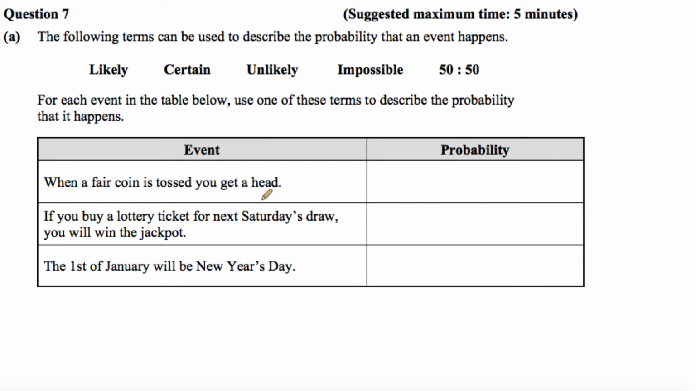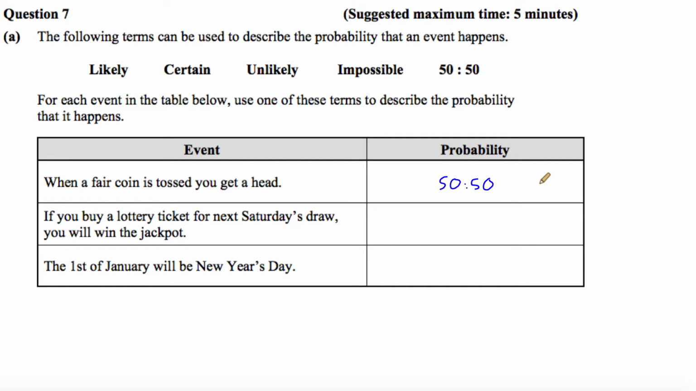So the first event, when a fair coin is tossed, you get a head. Well, a fair coin has a head and a tail, so the probability of getting a head is 1 out of 2, which is going to be our 50-50. Another way of saying 1 out of 2 is half or 50%.